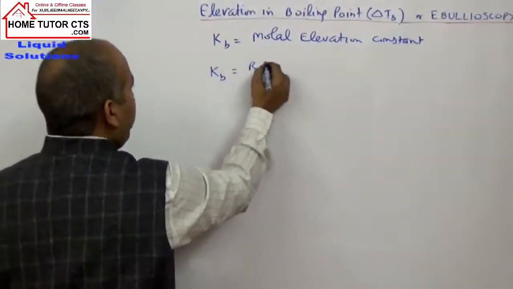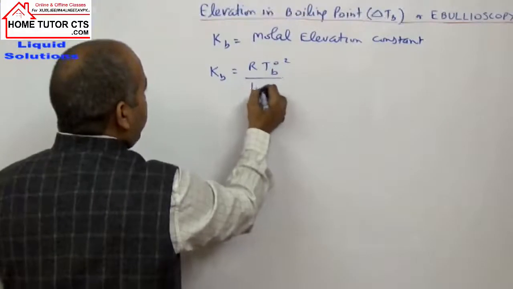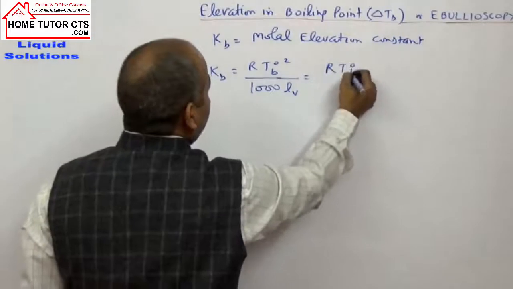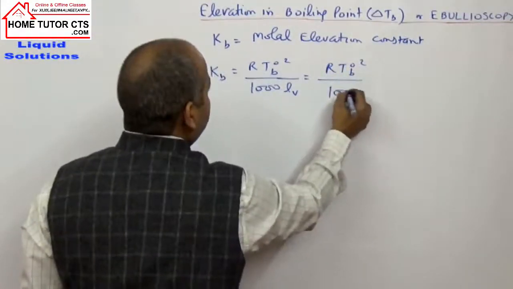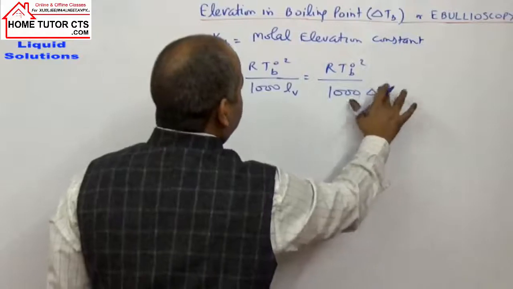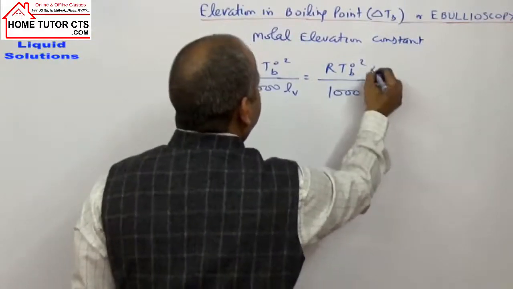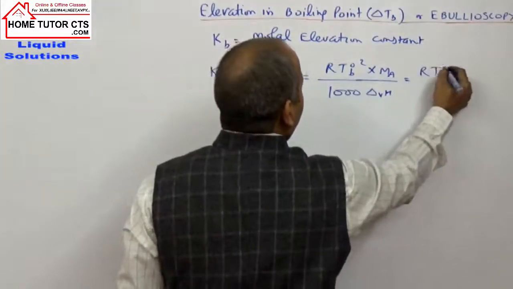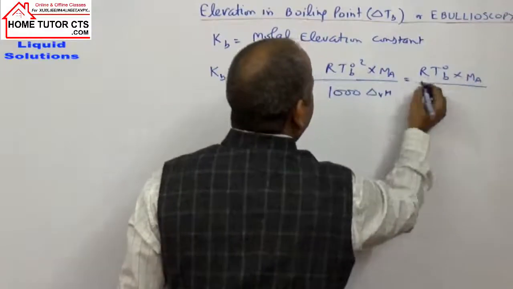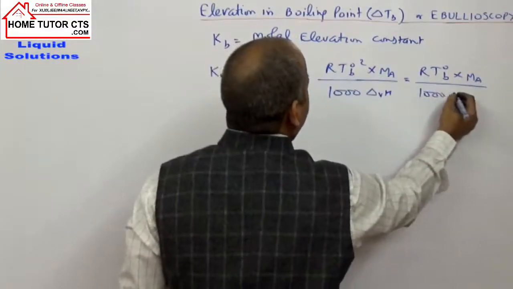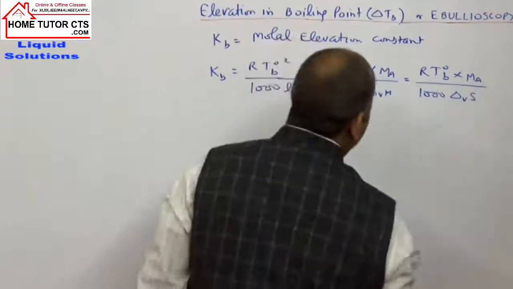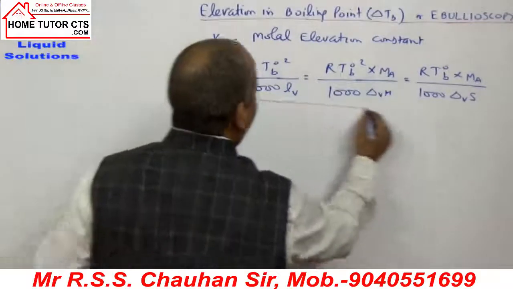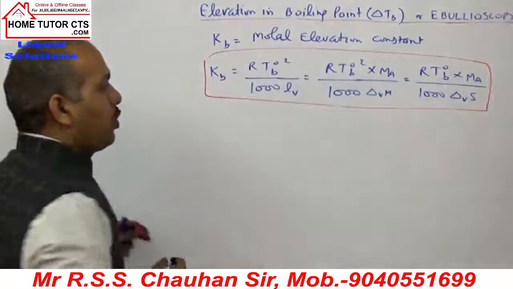To find the value of Kb, we have the expression: Kb can be taken by the relation R T naught B square by 1000 LV, or R T naught B square by 1000 delta HV by MA, or R T naught B into MA by 1000 delta SV. These different expressions will help us find the value of Kb for different solvents.